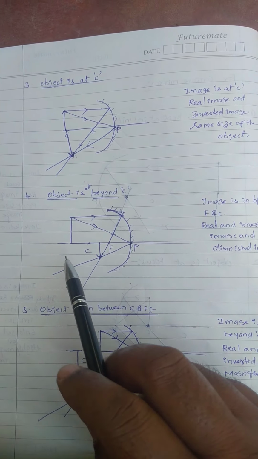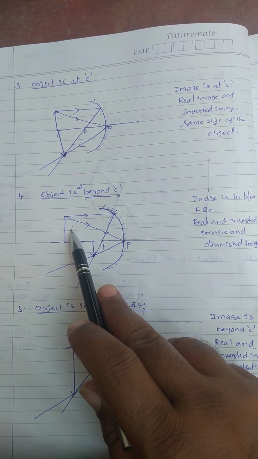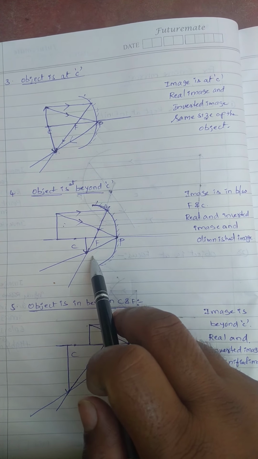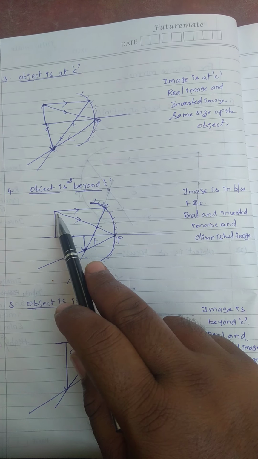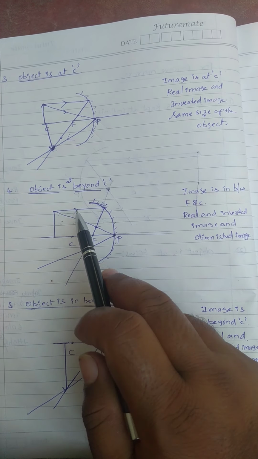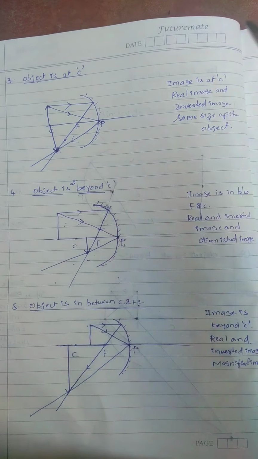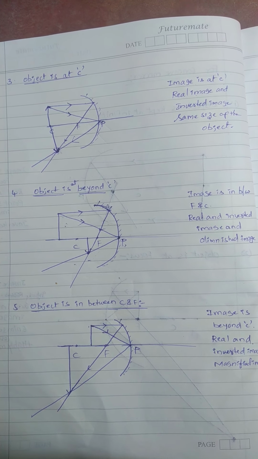Next you can see object is at beyond C. You can send incident light ray parallel to the principal axis, after reflection passing through focus. You can take one more incident light ray, obliquely incident on the pole. After reflection, it reflects obliquely from the pole. Why am I taking two light rays only? It is convenient to create an image. Actually we know a number of light rays, a beam of light, is there. But for our convenience to create an image, I am taking two light rays.